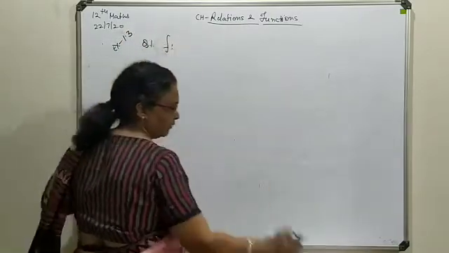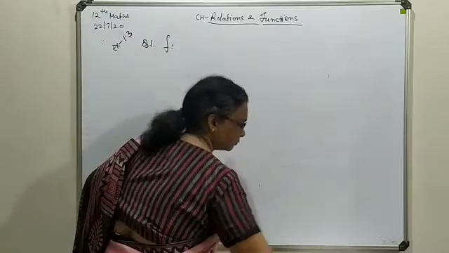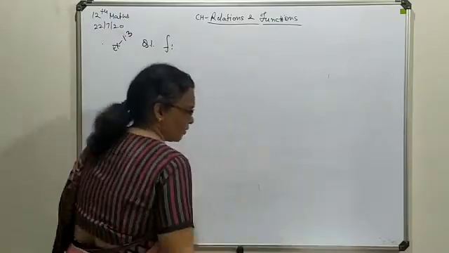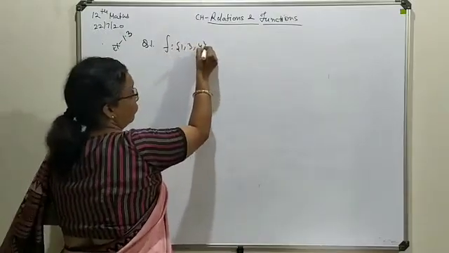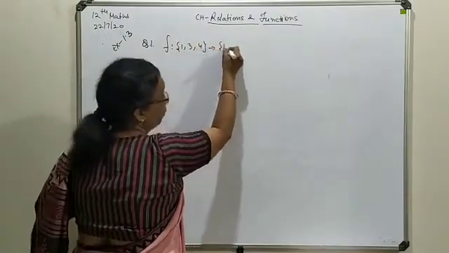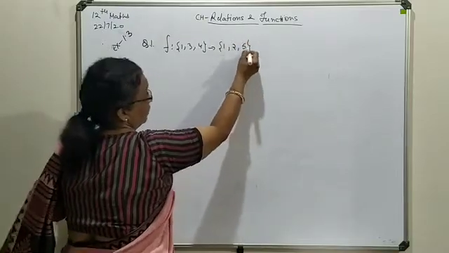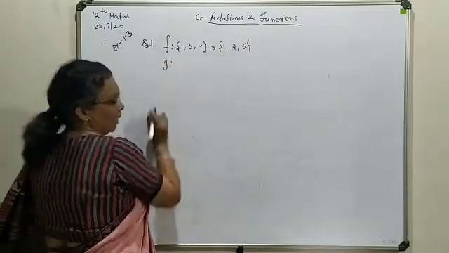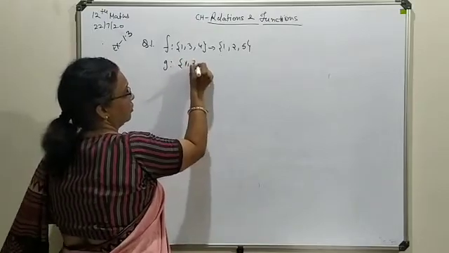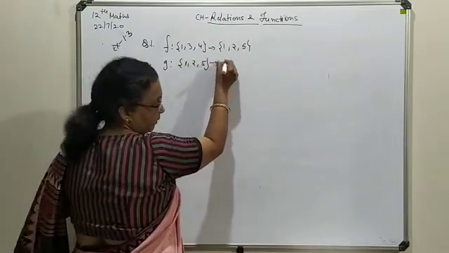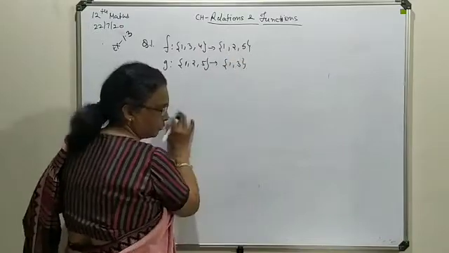F is being defined from the set 1, 3, 4 to the set 1, 2, 5. Secondly, your G is being defined from 1, 2, 5 and its range is 1 and 3.